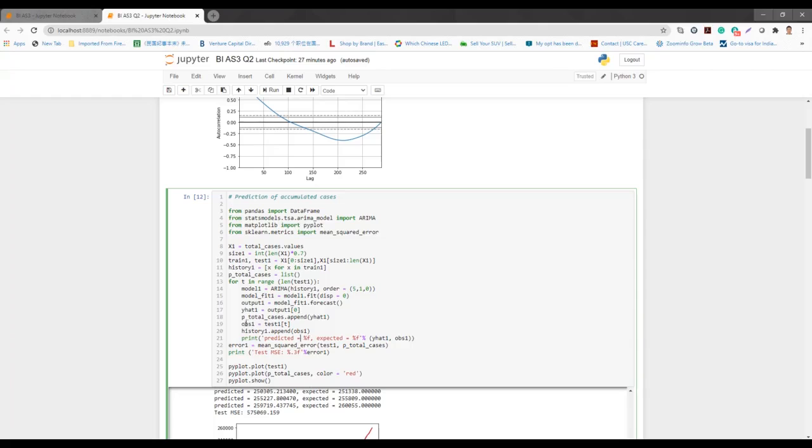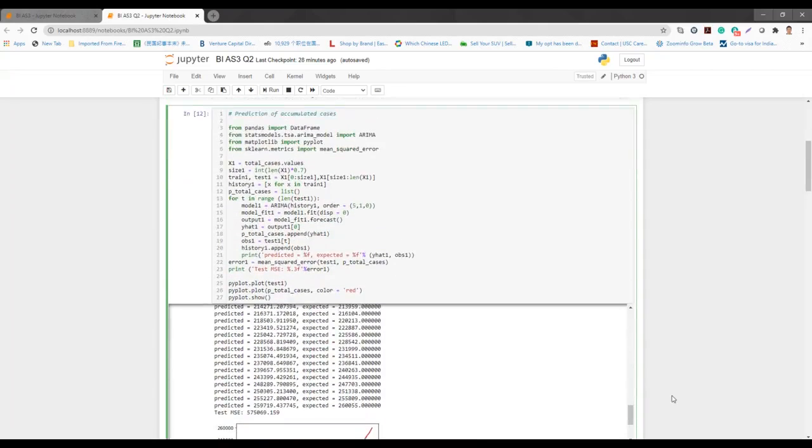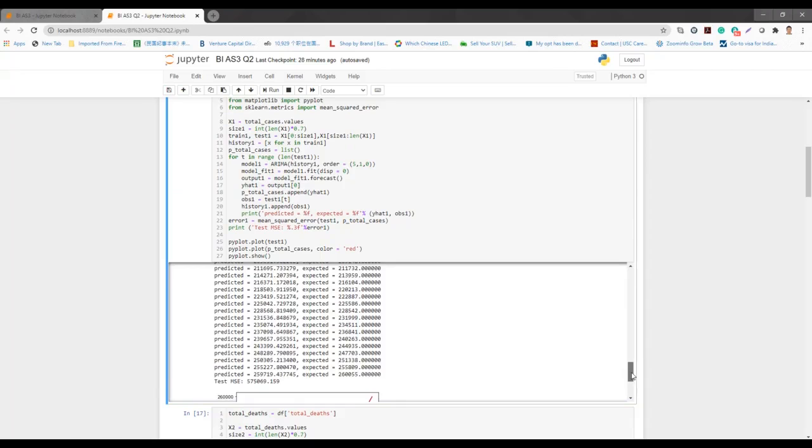We also have another list called OBS1, into which we load the test dataset. Eventually our target is to print the prediction list and the real value list, and see the effect of the comparison.